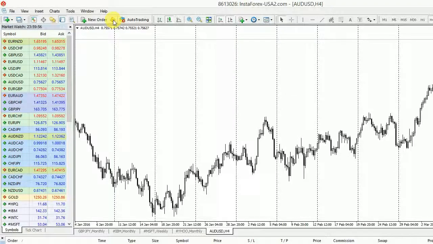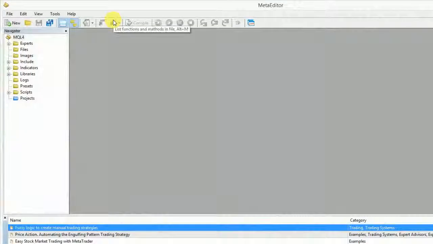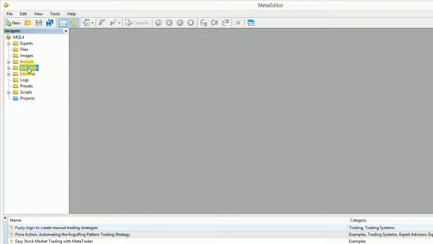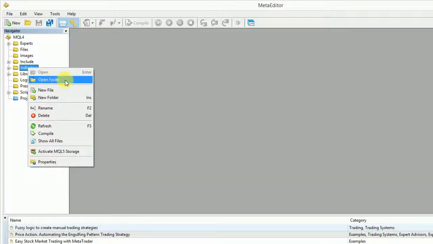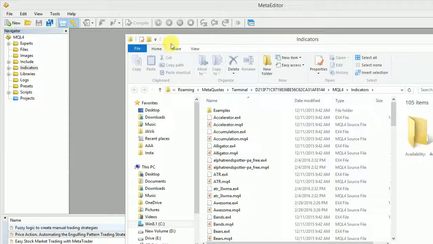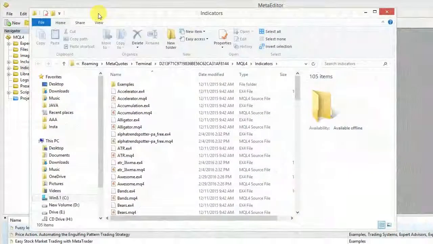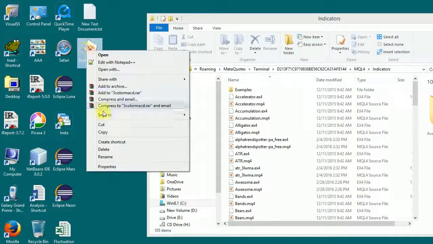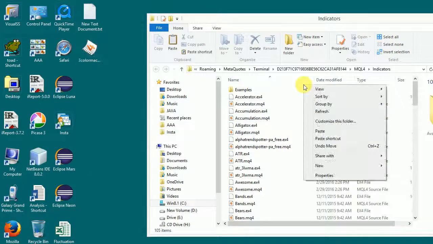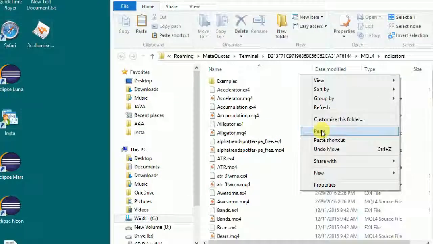Click here on Book. This will open Meta Editor. On left side, right-click on Indicators, and click on Open Folder. A folder that contains indicator opened. Now copy indicator from desktop and paste it to indicator folder.